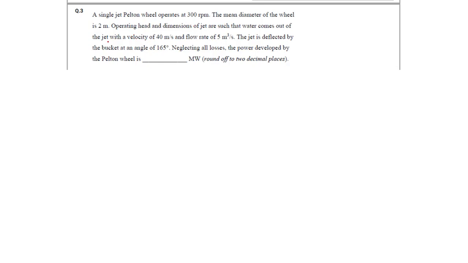Operational 40 meter per second square. Flow beta. What is it? Power. Power is nothing but rho Q into (V minus U) times (1 plus K cos beta) into U.